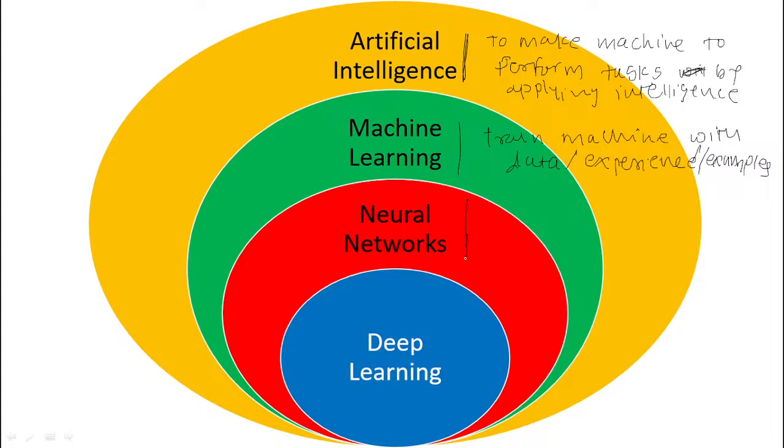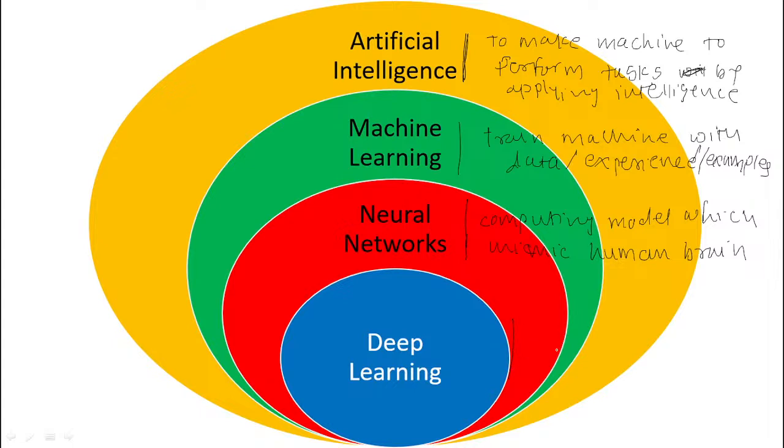Neural network, a computing model which mimics the human brain, the way human brain works, mimic that working fashion.